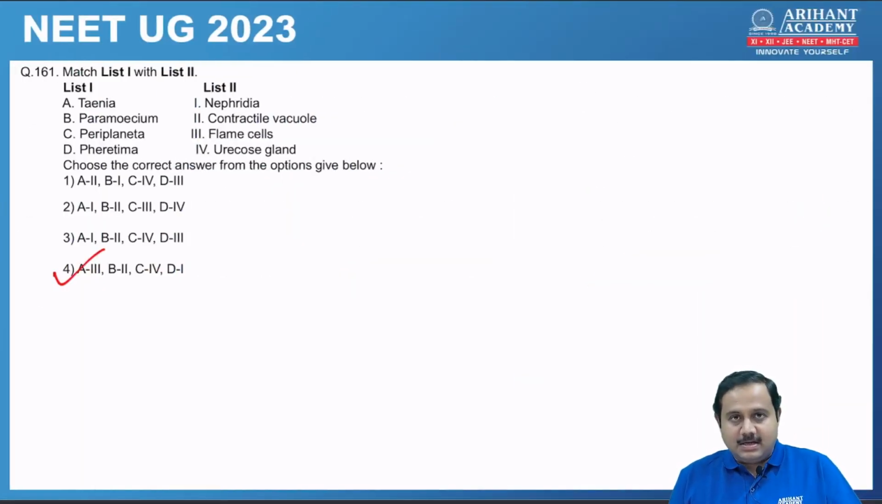161, again match the columns. Correct option is option 4. Taenia has flame cells because they are flatworms. Then you have Paramecium, which has a contractile vacuole for excretion. Periplaneta, that is cockroach, the excretory organ is Malpighian tubules. And Pheretima posthuma, that is earthworm, the excretory organ is nephridia. So basically this relates different animals with their excretory organs.